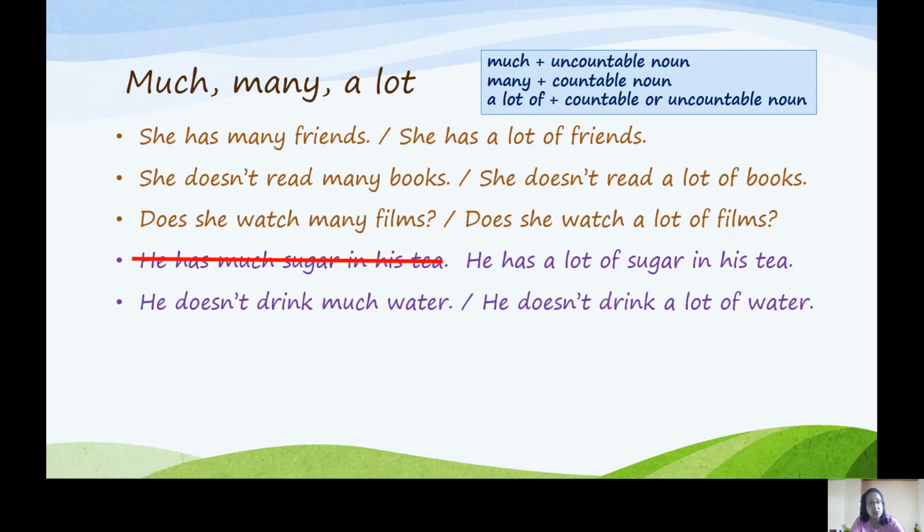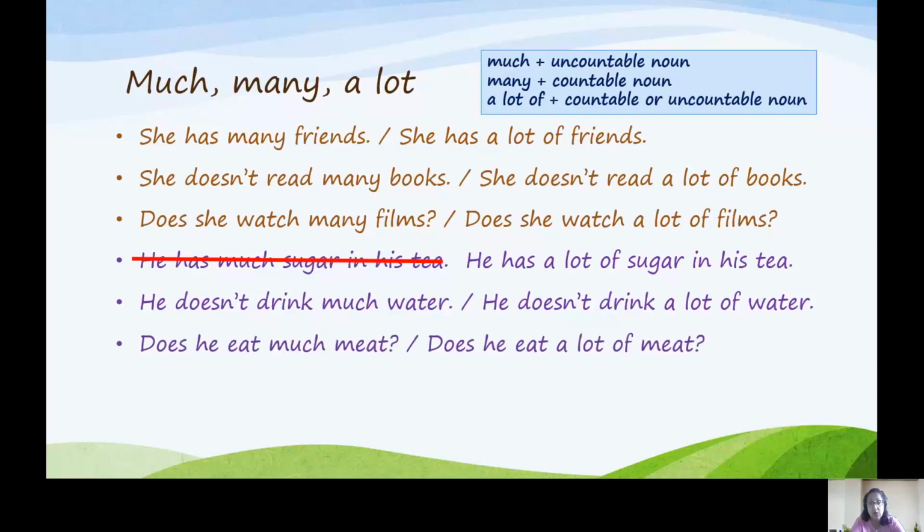He doesn't drink much water. He doesn't drink a lot of water. We can use both of them in a negative sentence. In a question, does he eat much meat? Does he eat a lot of meat?